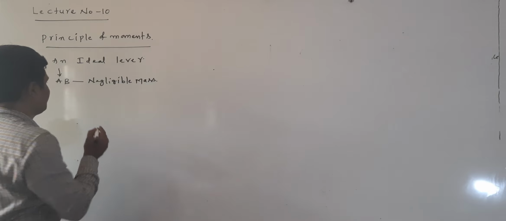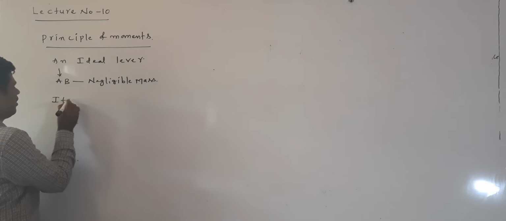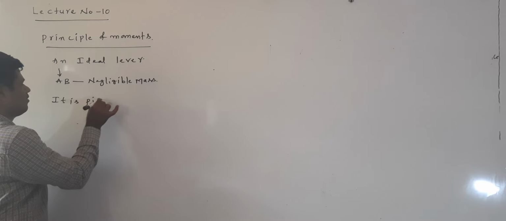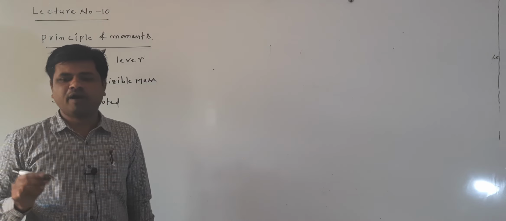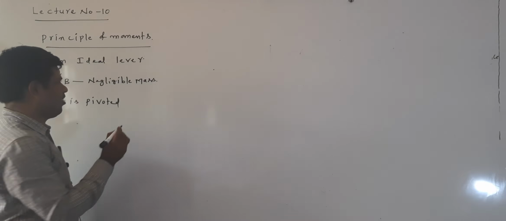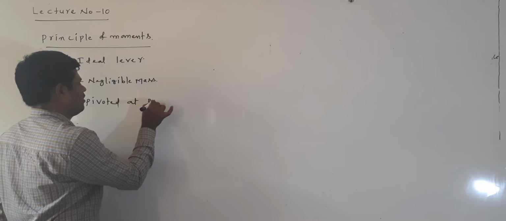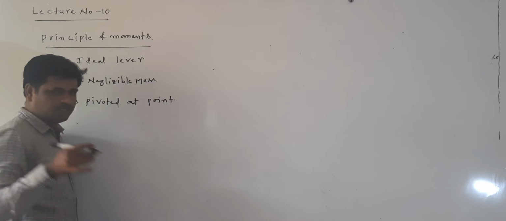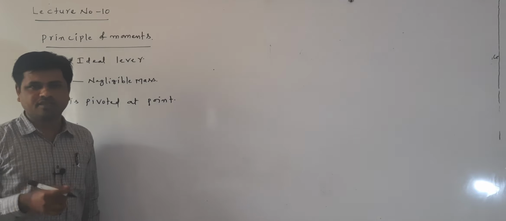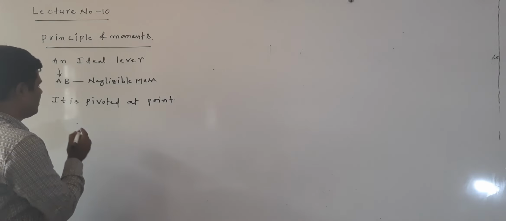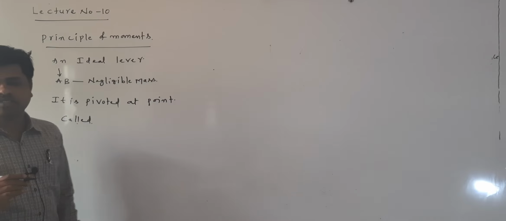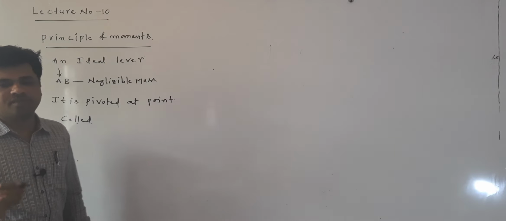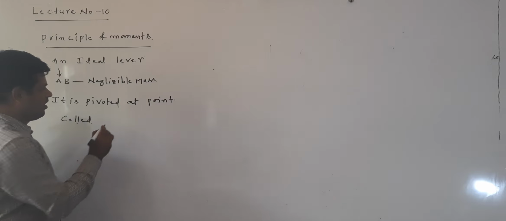Now it is pivoted at one point, which means it is fixed at one point. Pivoted is nothing but fixed. That point is called a fulcrum.